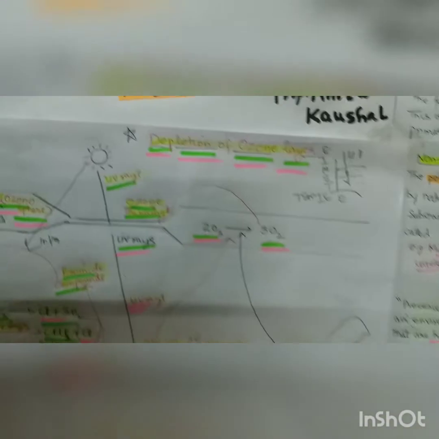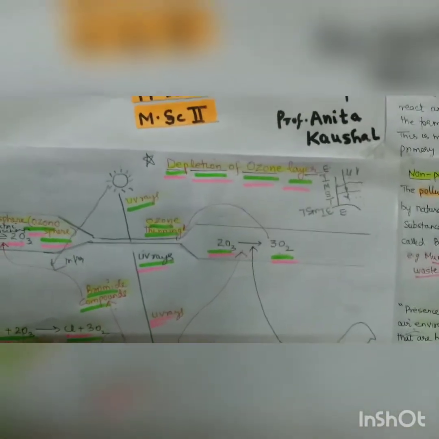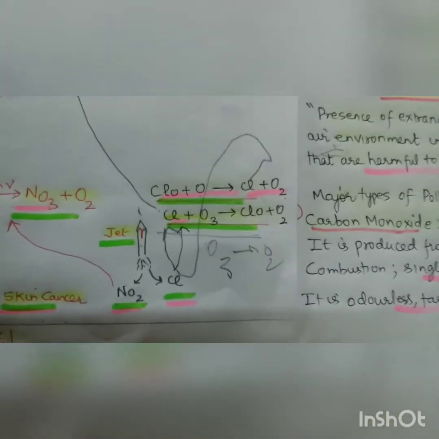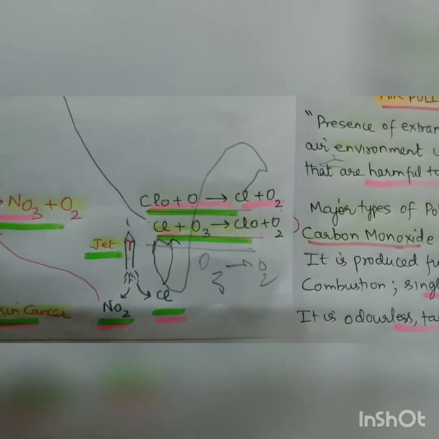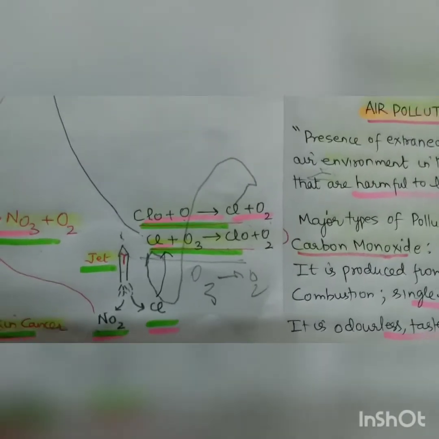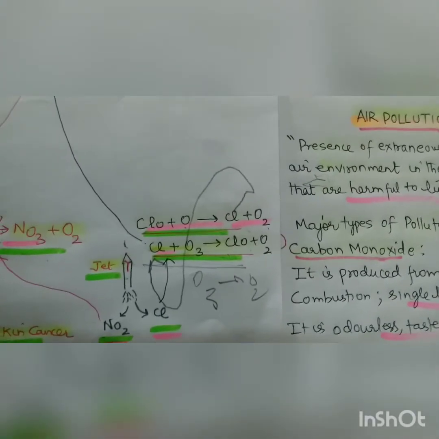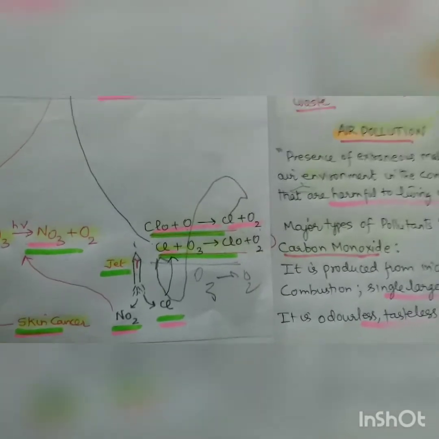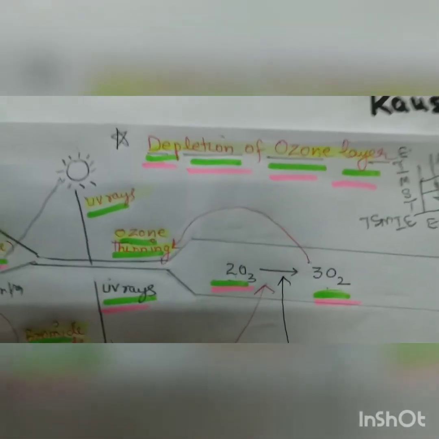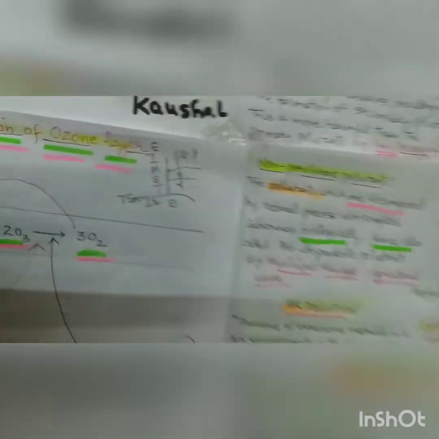I already told you about this ozone depletion. A single atom of chlorine is sufficient to convert 1 lakh molecules of ozone, because it is recycled. Chlorine is also released into the atmosphere due to volcanic eruptions. In the ozonosphere, chlorine attacks ozone, thus depleting 6.5% in this process of ozone to oxygen. Then, I already told you about skin cancer, but the other thing depletion of ozone does is it induces skin cancer, and it results in skin cancer.